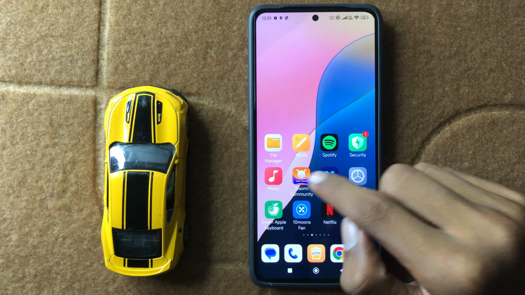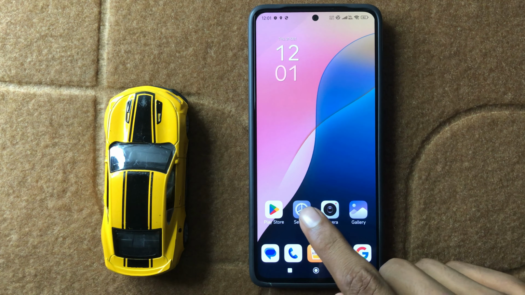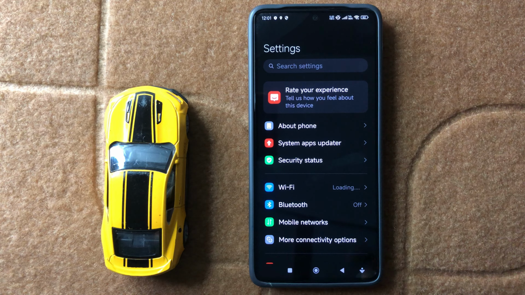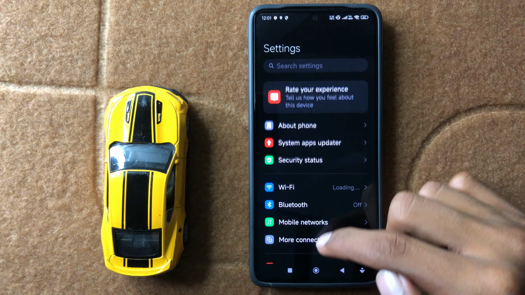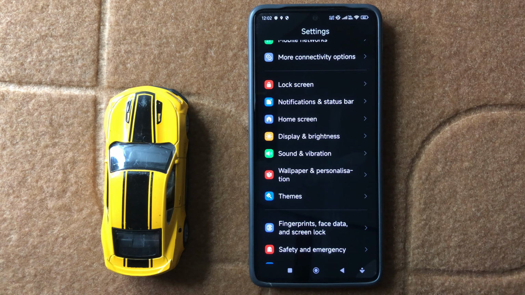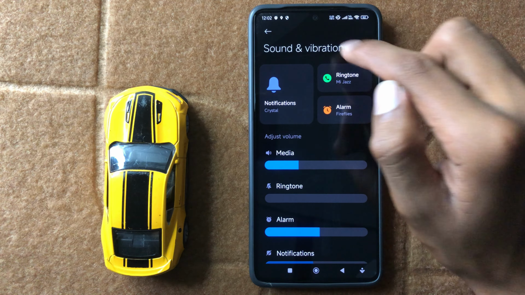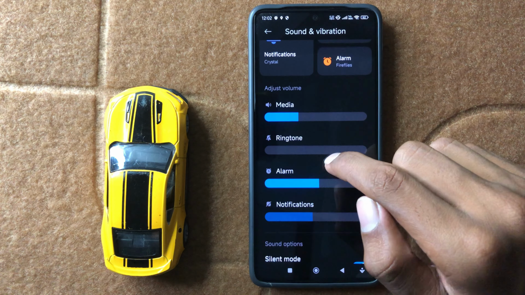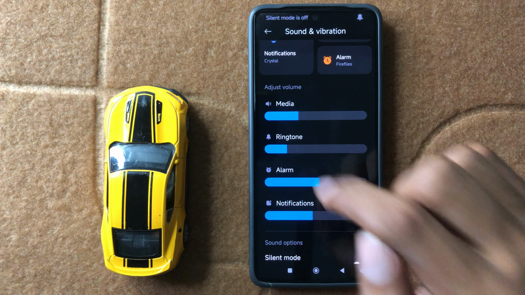First of all, open settings. In settings, scroll down and then click on sound and vibration. After clicking on sound and vibration, here you can see the option ringtone.